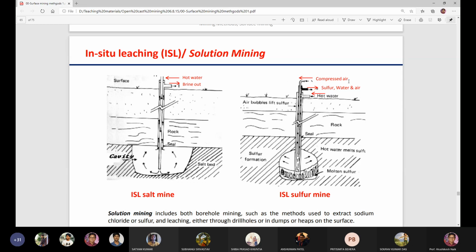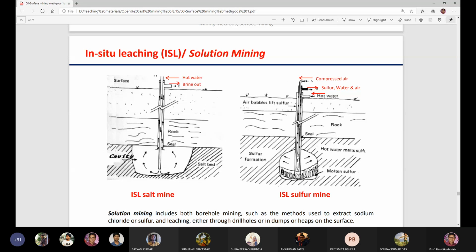So here in the case of sulfur mining, compressed air will be sent through the inner tube to activate the sulfur deposit. And hot water will be thrown through this outer annular space.